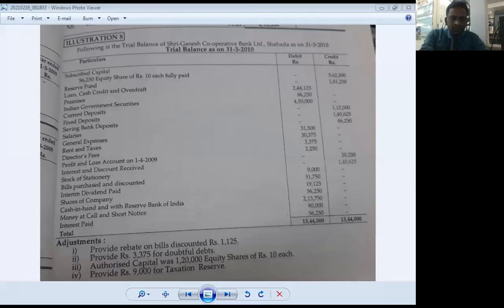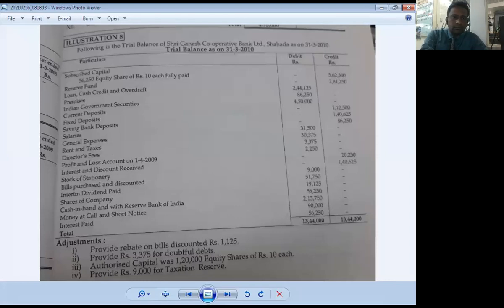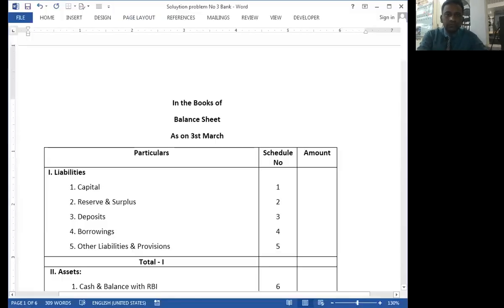So we have this format. In the books of Sri Ganesh Cooperative Bank Limited.